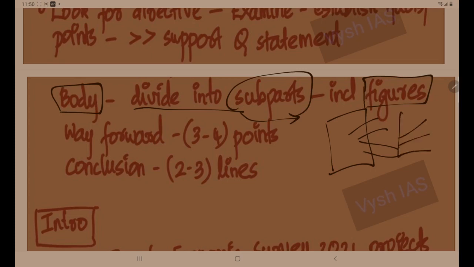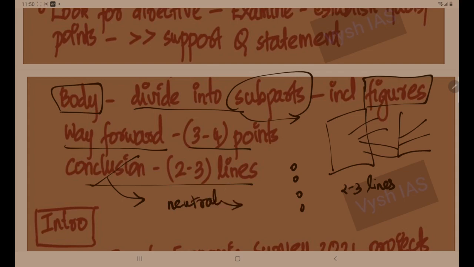Then the next part is the way forward. 3 to 4 points is enough, and you can write them in point manner. Then the conclusion: a 2 to 3 line conclusion is enough. Whenever you are giving a conclusion, please be sure not to criticize the government as such. Always take a somewhat neutral stand. You should not show a negative attitude to the question.